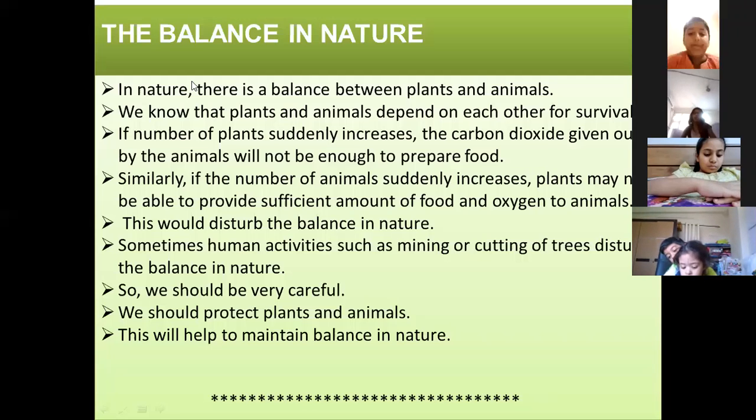And similarly, if the number of animals suddenly increases, what will happen? Tanay will say, what will happen if the number of animals increases?